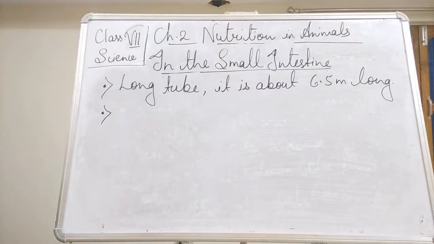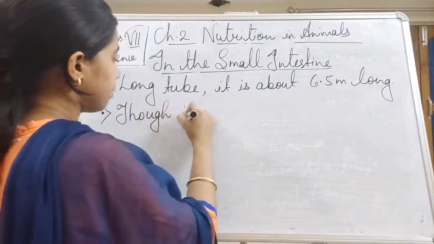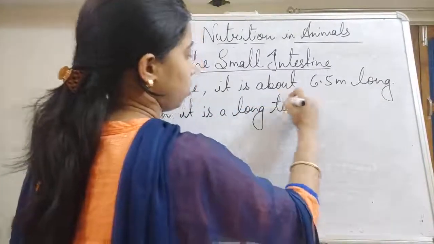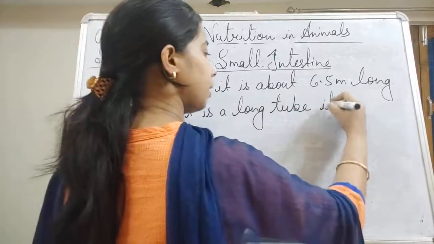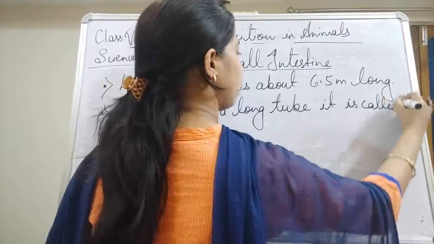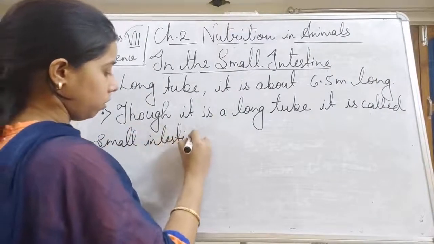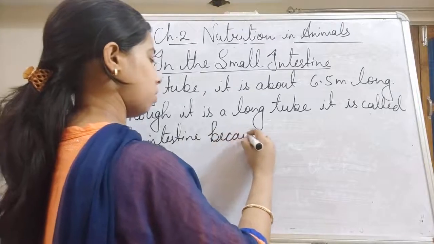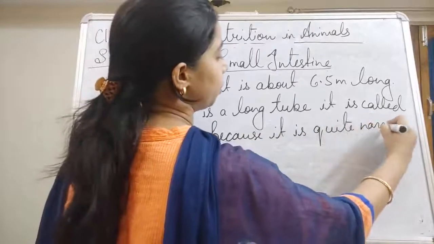So we can write here that though it is a long tube, it is called small intestine because it is quite a narrow tube.